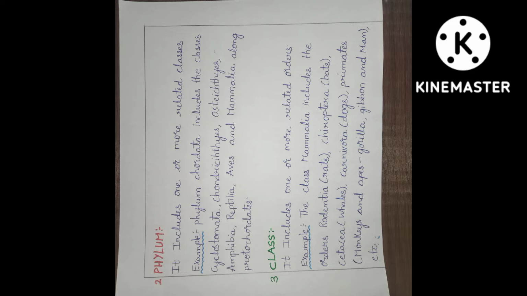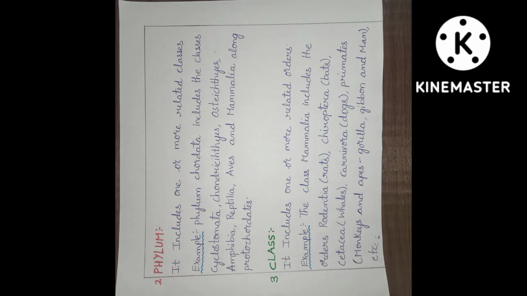It includes the classes. Cyclostomata. Here cyclostomata means a class or order of primitive vertebrates that have a large jawless sucking mouth, no limbs or paired fins, a wholly cartilaginous skeleton with persistent notochord, and 6 to 14 pairs of gill pouches, and that include lampreys and hagfishes.